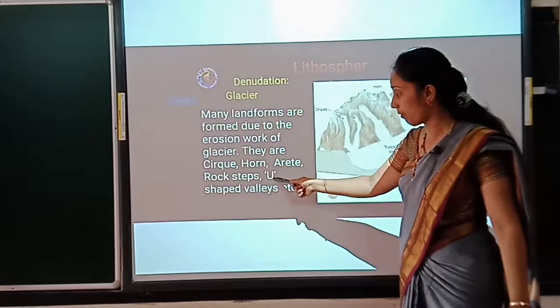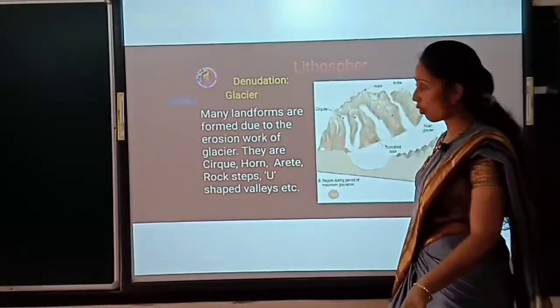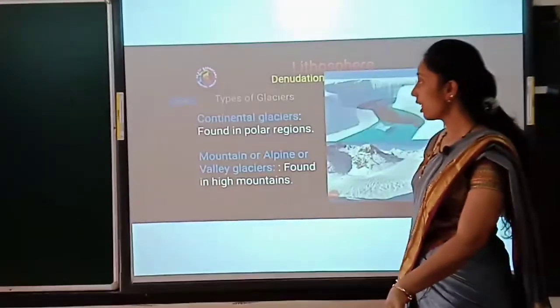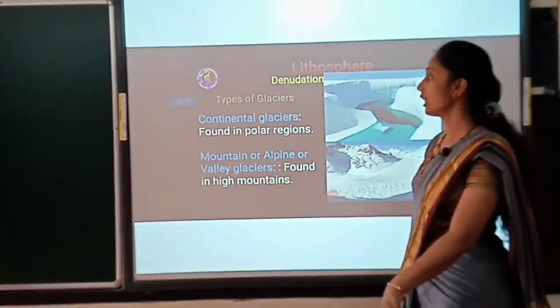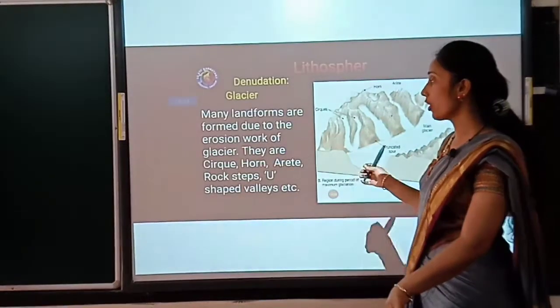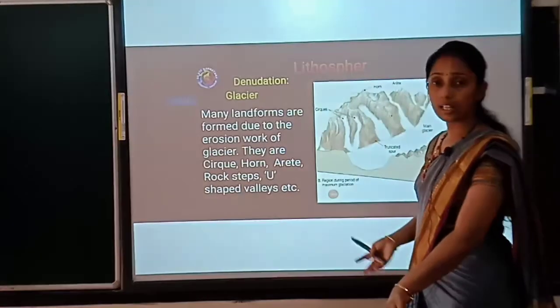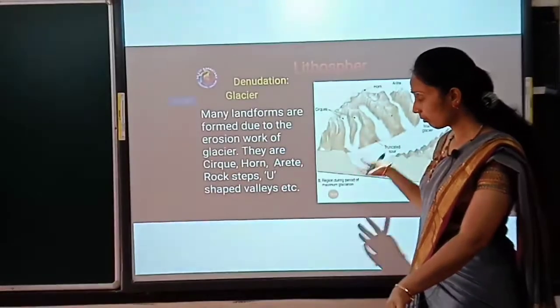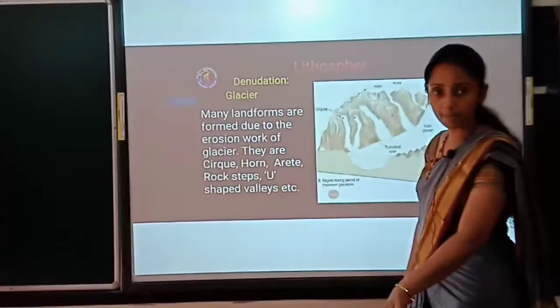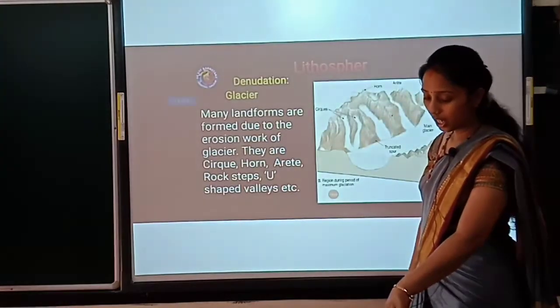Especially it will take the shape of a U, children. Is it clear? We learned the meaning of a glacier, then types of a glacier, then the effect of a glacier. Mainly the erosion work of a glacier, in the shape of a U or circle, we can see in a glacier.